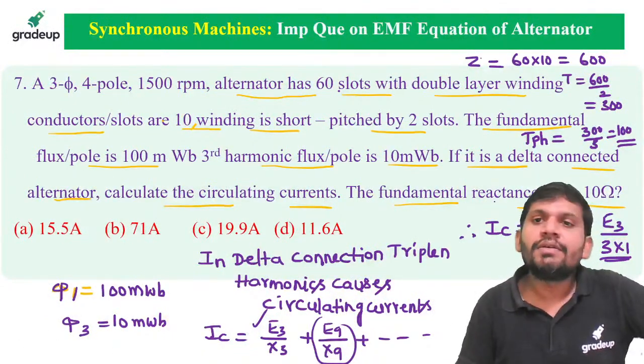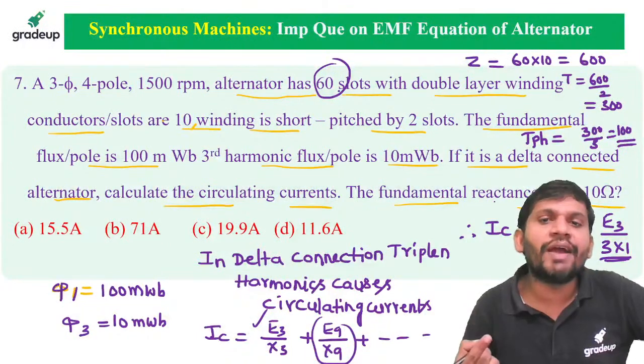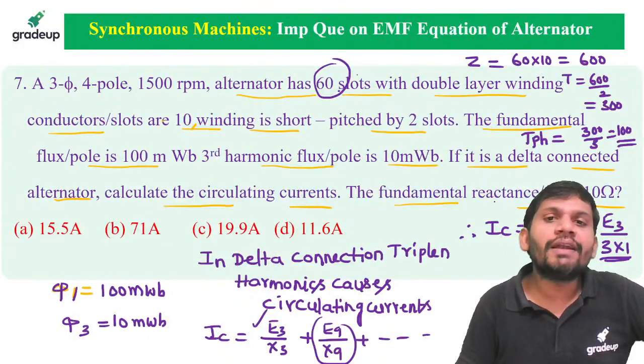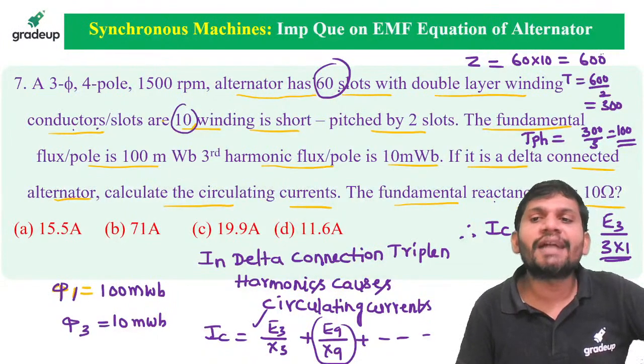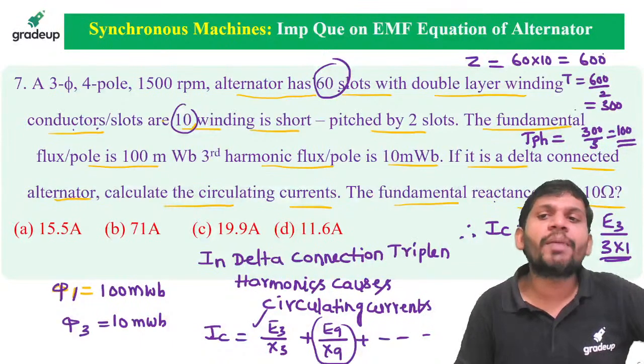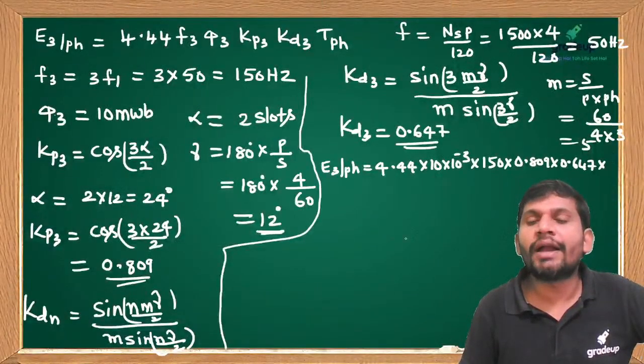Clear, students? Total slots is 60, given the double layer winding. In double layer winding, the number of slots equals the number of coils. Per slot, how many conductors? 10. 60 into 10 is 600 conductors. 600 conductors means 300 turns. But how many turns per phase? It is a 3-phase alternator, so 300 by 3 is 100. Clear, students? You substitute 100.